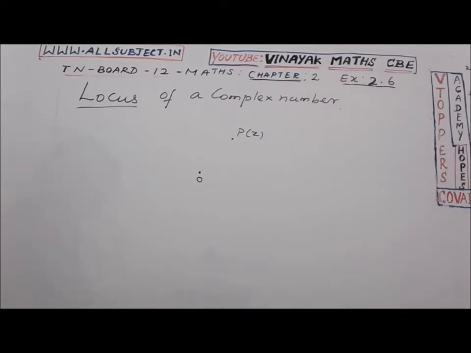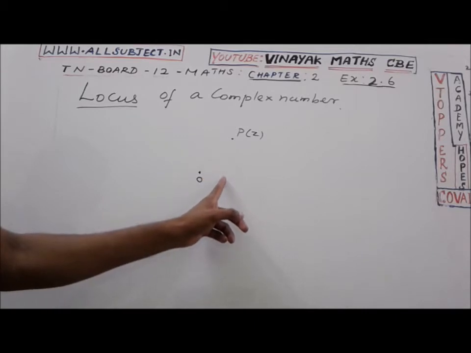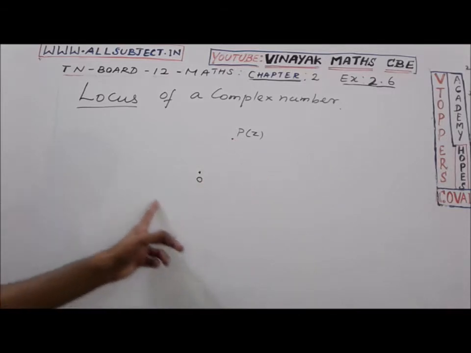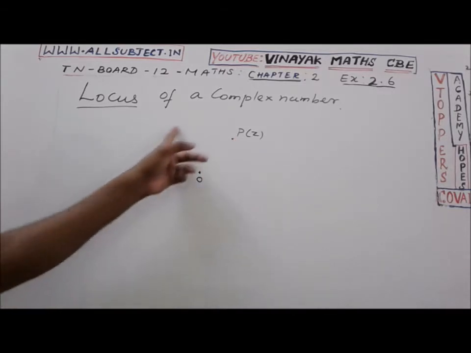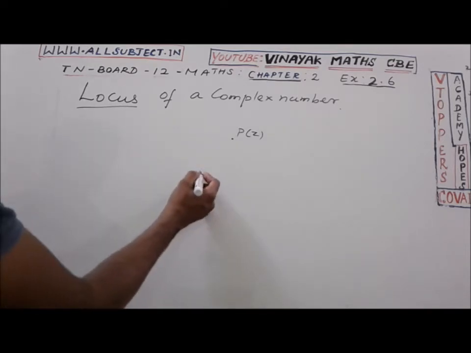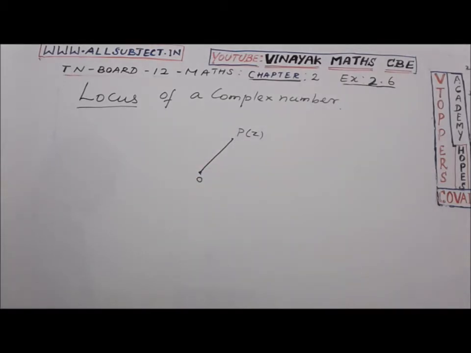So a circle is defined as the locus of a point which moves in a plane such that its distance from a fixed point in that plane is always constant. When P, the complex number Z, moves, it will create a circle. The fixed point is known as the center of the circle, and the constant distance OP is known as the radius of the circle.